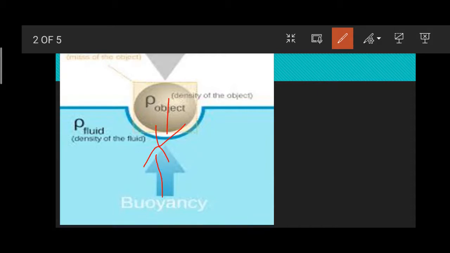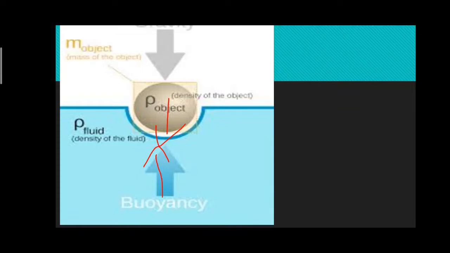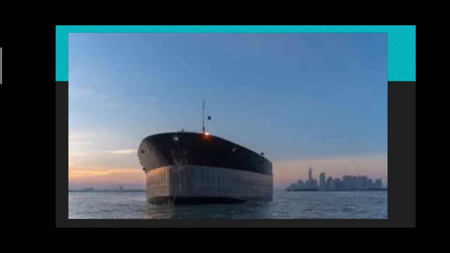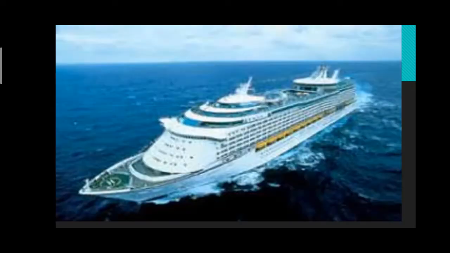But here we are only discussing ships. Ships are also made of metals, but why are they not sinking? That's the main point we are going to discuss in this video.